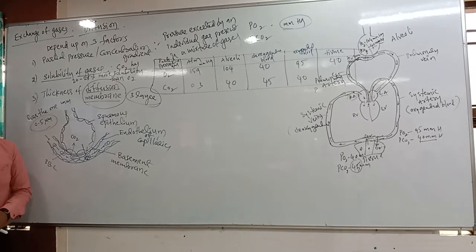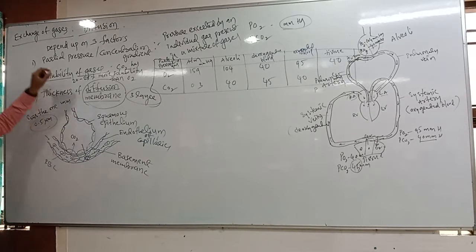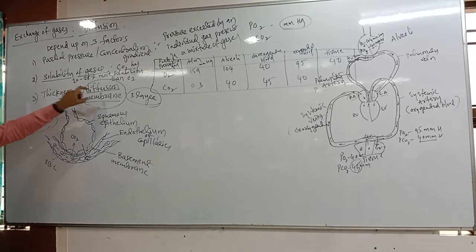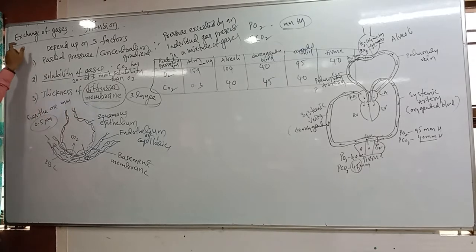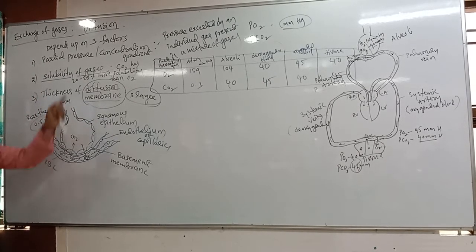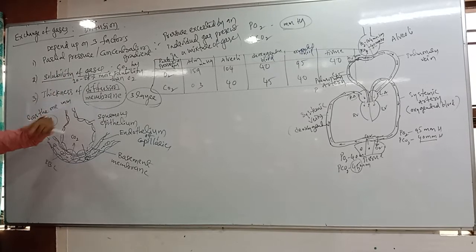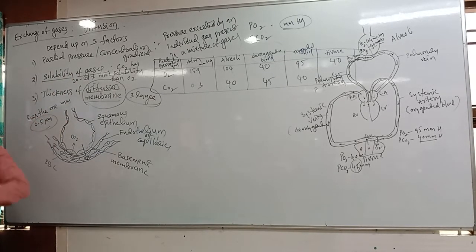Got the clarity, students? So these are the three factors: partial pressure, solubility of gases, and the third one, thickness of the diffusion membrane. These three factors affect the exchange of gases. Correct?